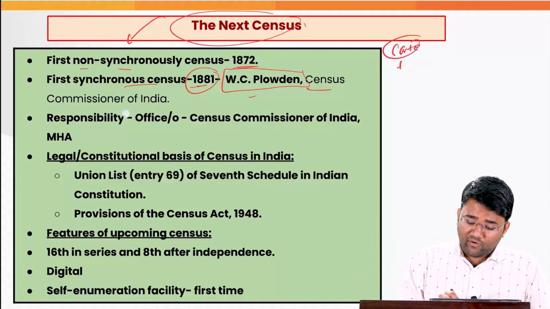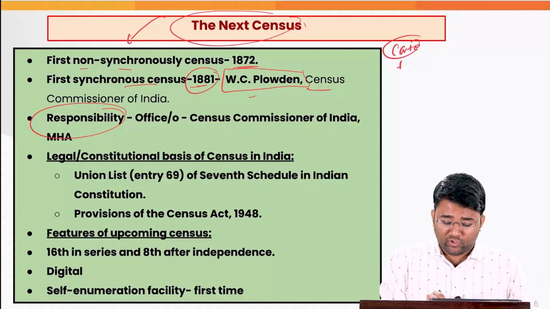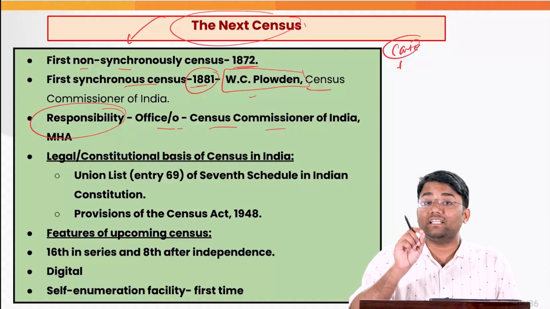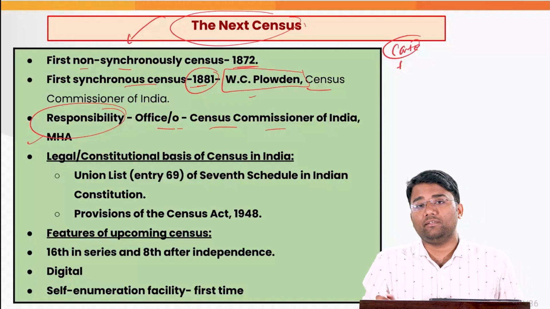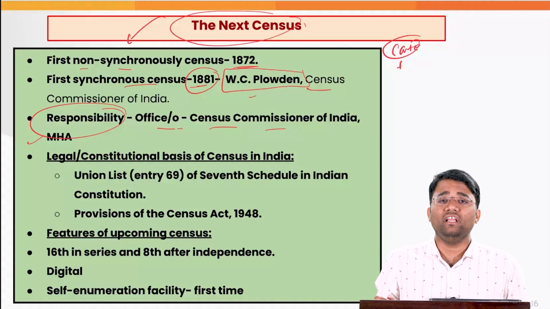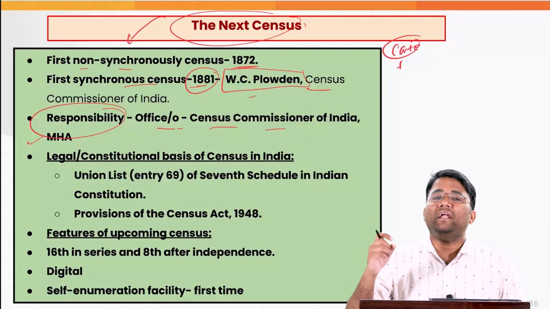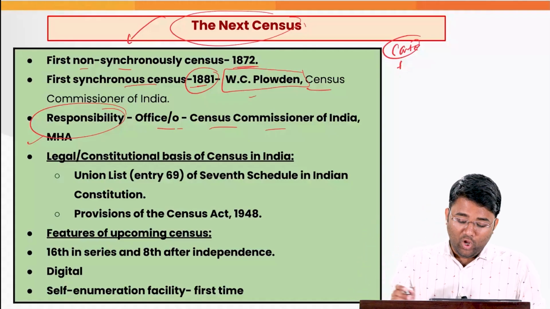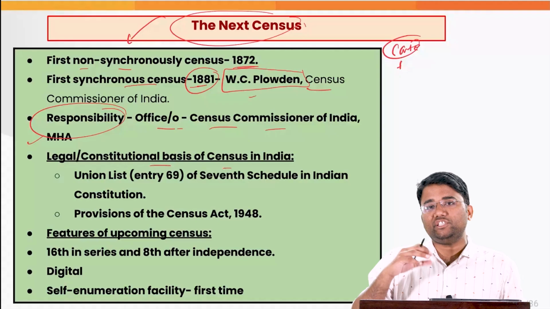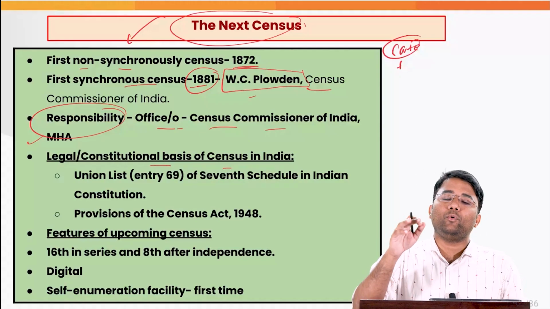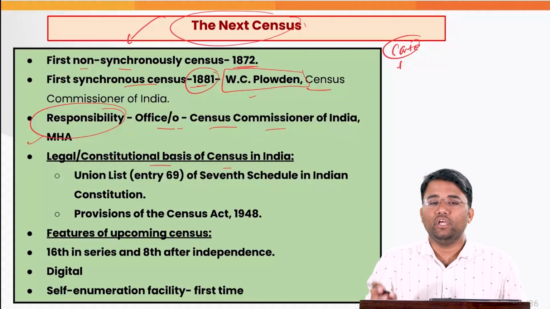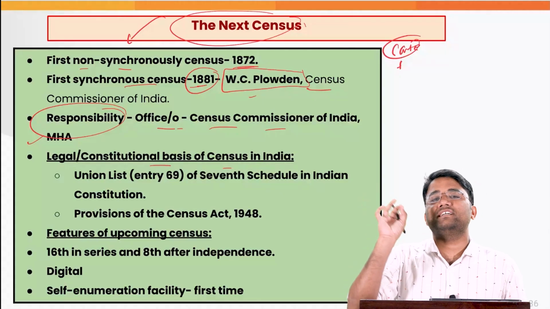Also, the responsibility of conducting this census is with the Office of Census Commissioner of India, which is under the Ministry of Home Affairs. That is most important information. This can be one of the prelims questions in the examination, that which of the following ministry has the mandate to conduct the census in India. Also, regarding the legal or the constitutional basis of the census in India, as you would be aware, there are 3 lists provided under the 7th schedule of the Constitution: Union list, state list and the concurrent list.